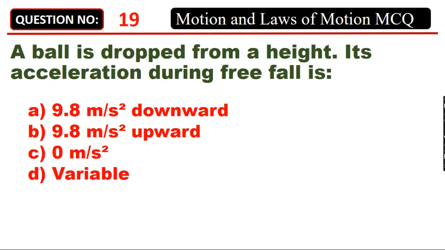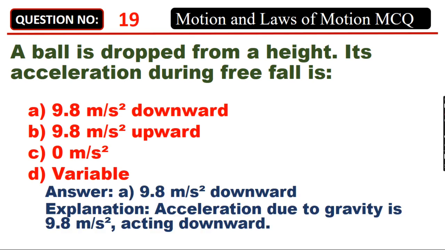A ball is dropped from a height. Its acceleration during free fall is A. 9.8 meters per square second downward, B. 9.8 meters per square second upward, C. 0 meters per square second, D. Variable. Answer: A. 9.8 meters per square second downward. Acceleration due to gravity is 9.8 meters per square second, acting downward.